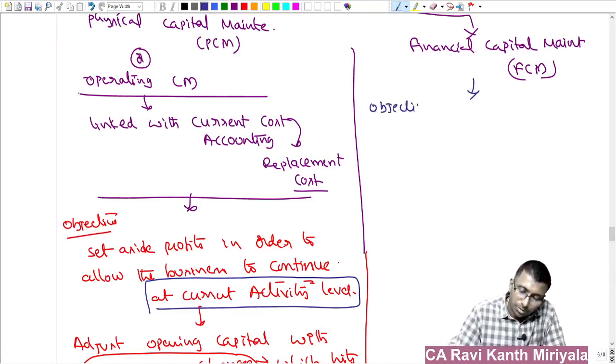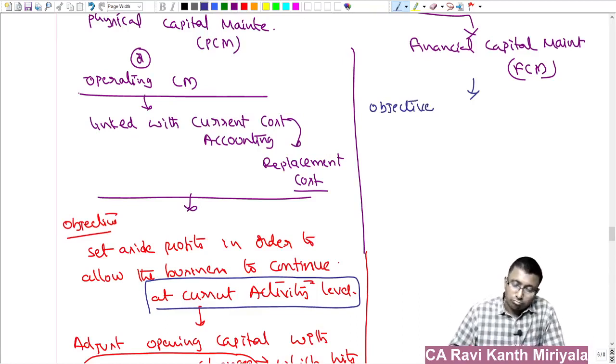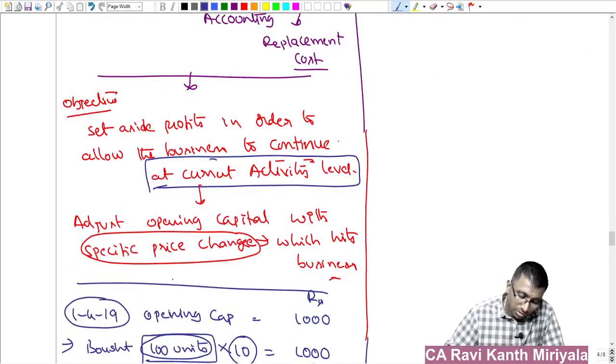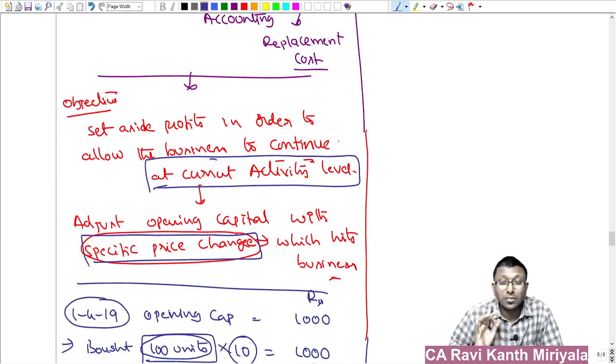The objective is simple. See, in case of physical capital maintenance, just the specific price change is considered, the specific price change which is very important to that business. That item's value is considered.